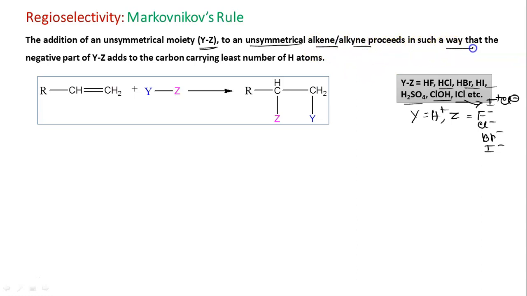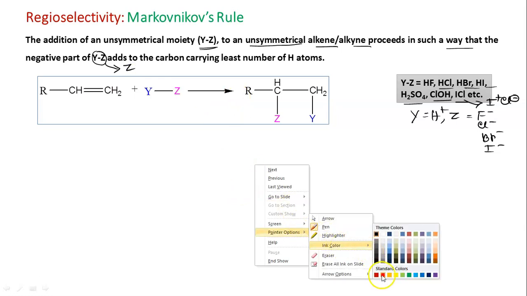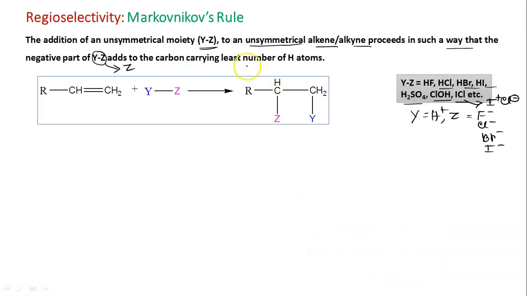So it will proceed in such a way that the negative part of YZ, that is Z, will add to the carbon which is carrying the least number of hydrogen atoms. So this is our unsymmetrical alkene. You can see, on the left hand side we have an alkyl group, but on the right hand side we have two hydrogens. So this carbon has the least number of hydrogens. Suppose this is the number 1 carbon, this is the number 2 carbon. So here we have the least number of hydrogens.